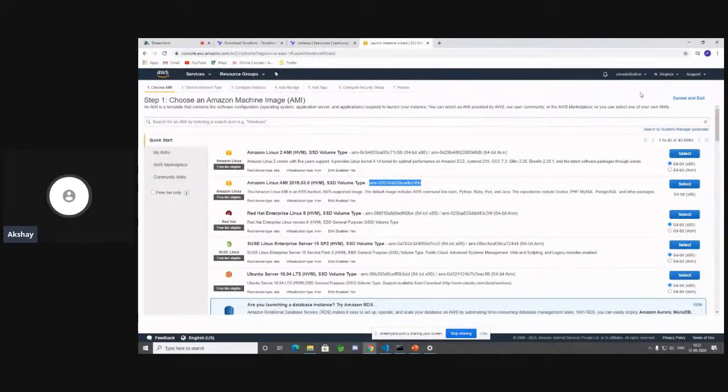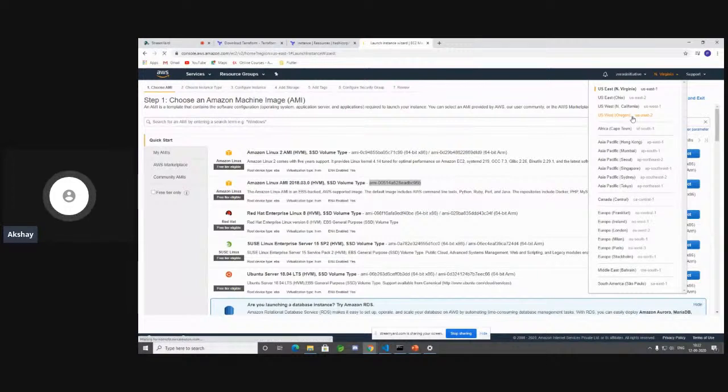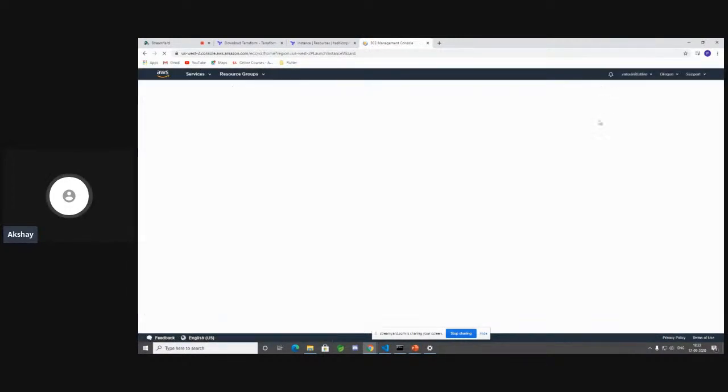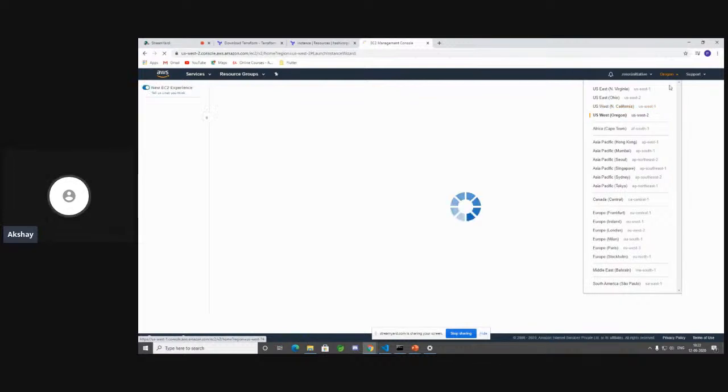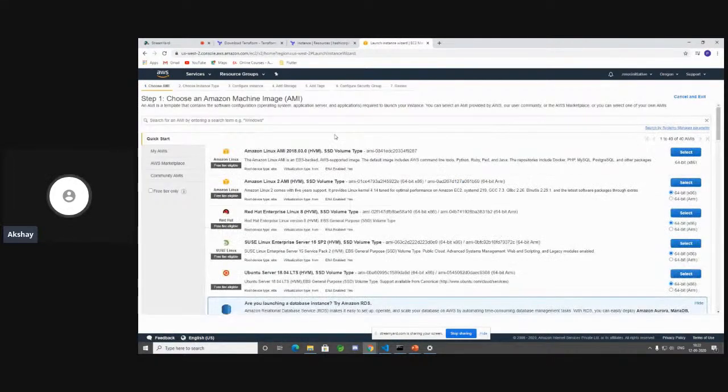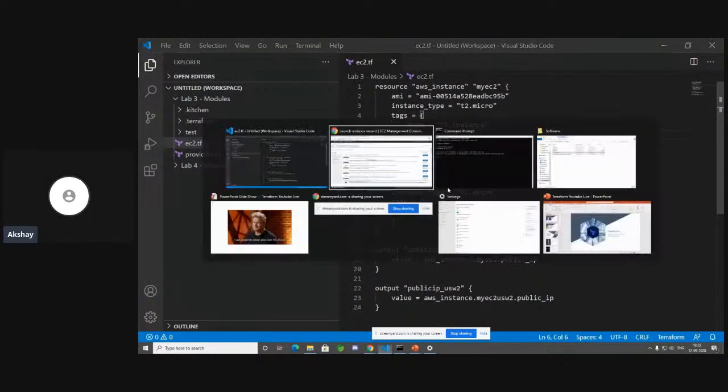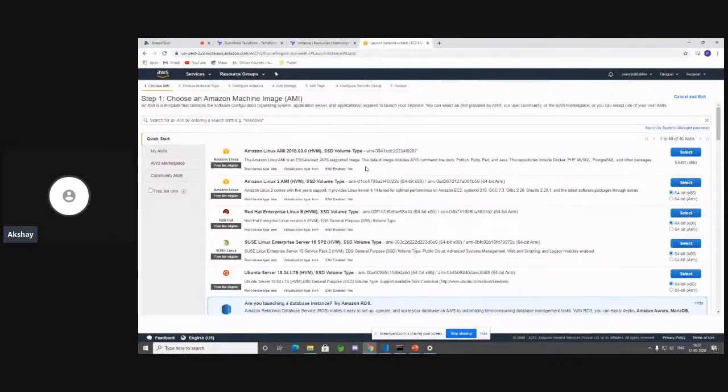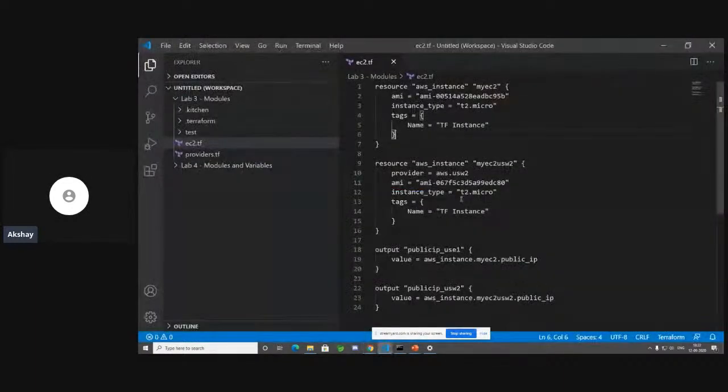Let's go ahead and do it for the US West 2 region, which is Oregon. I'm shifting my region from the top by clicking on the region flag over here and changing it to Oregon. Now you can see over here, we have Amazon Linux 2, and this is the AMI ID for that. Let me see which one I'm using, 067. Okay, so it's not that. Let's go ahead and modify that. Let's copy paste it. Okay, cool.